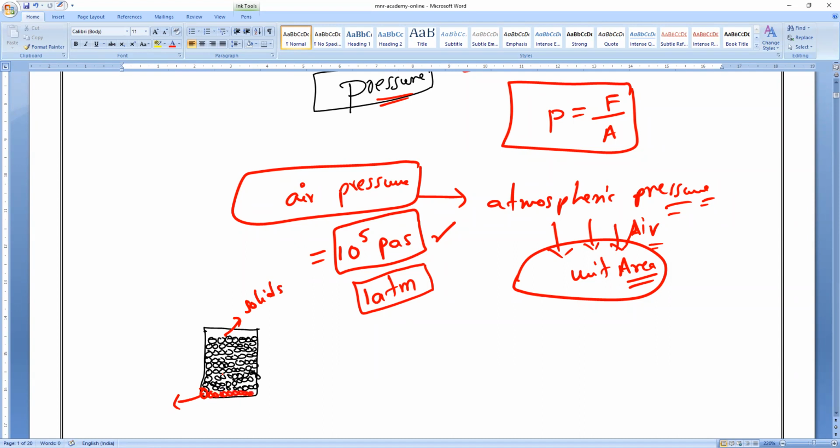Then slowly, the interlocking between the particles will increase. The particles will interlock each other and get stuck at the hole. You can notice it when you are removing salt or something from a small hole, it won't come. Wheat flour and all, have you noticed, guys? Every time we have to shake it more and tap it more, only then will it come out. Is it right or wrong? Everybody, please respond. Yes, sir.